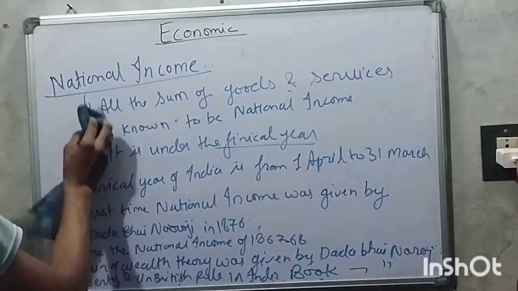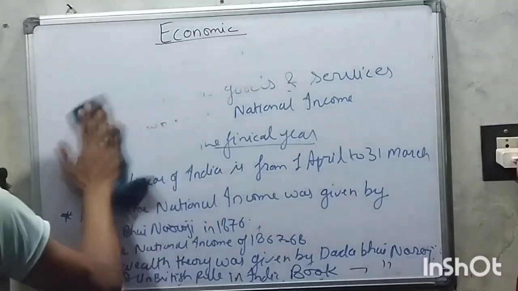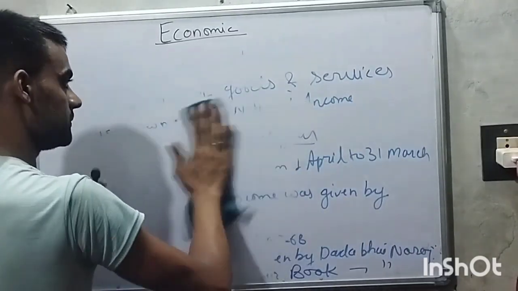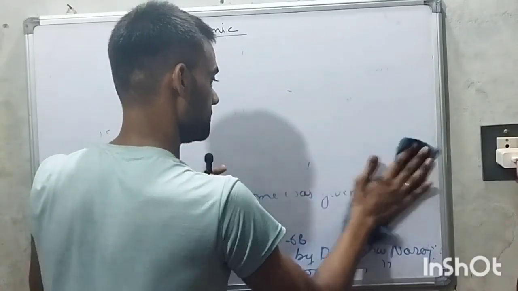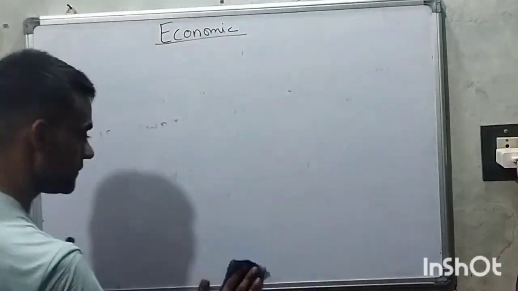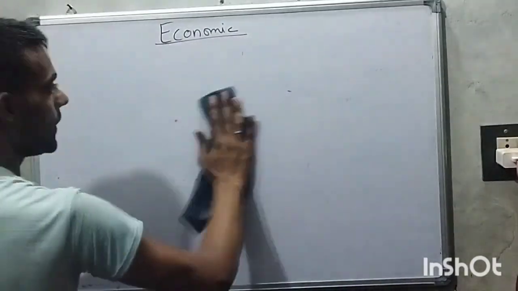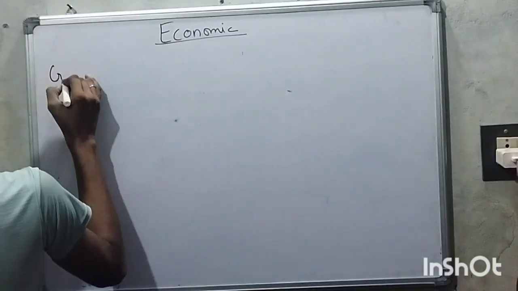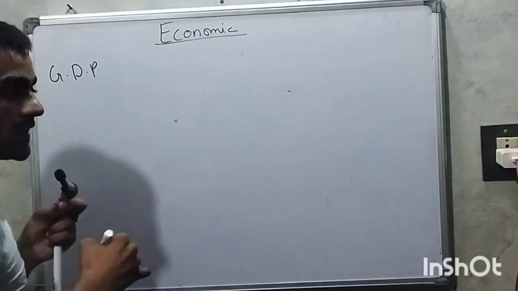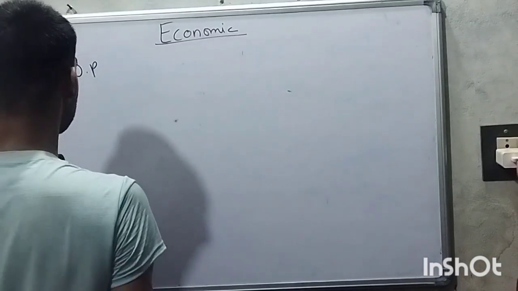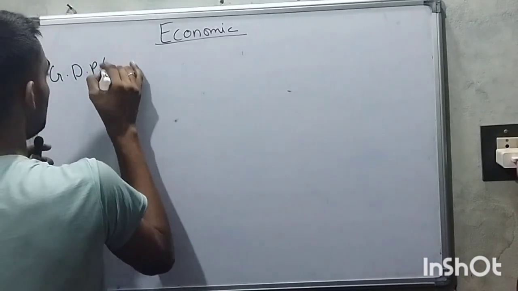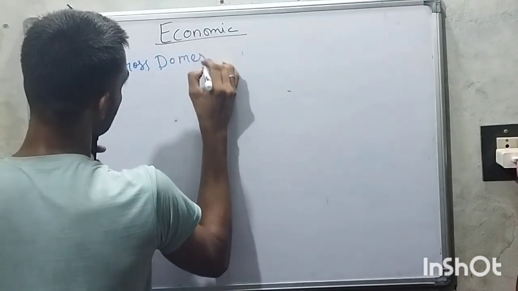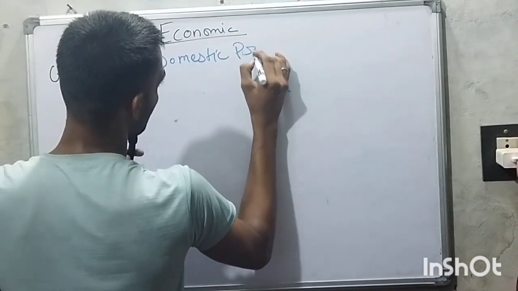Now we will discuss the GDP. Its full form is GDP, that is gross domestic product.